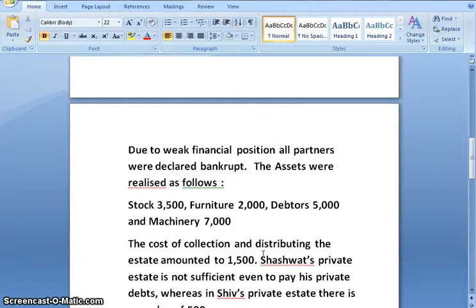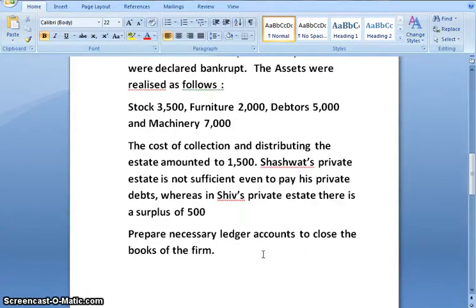The assets realized as follows: stock, furniture, debtors and machinery. The cost of collection and distributing the estate amounted to 1,500. Shashwat's private estate is not sufficient even to pay his private debts, whereas in Shiv's private estate there was a surplus of 500. Prepare necessary ledger accounts to close the books of the firm.